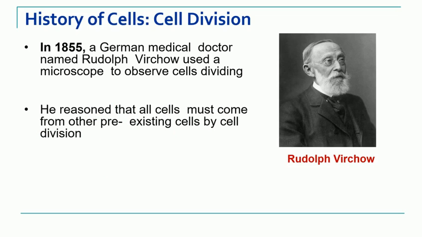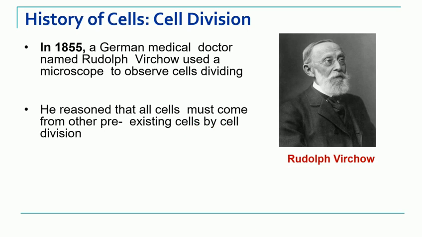So remember that Rudolf Virchow was the first scientist who observed the cell division process, and he said that all living cells come from pre-existing cells by the process of cell division.